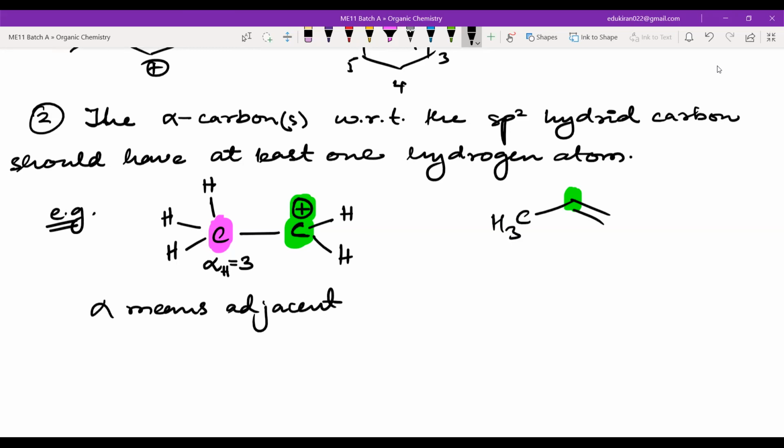What about here? This is your sp2, and this is your alpha carbon. Now tell me, how many alpha hydrogens are there? 3. Here also the alpha hydrogens are 3. Okay, please write these 2 down, then we will do the questions.